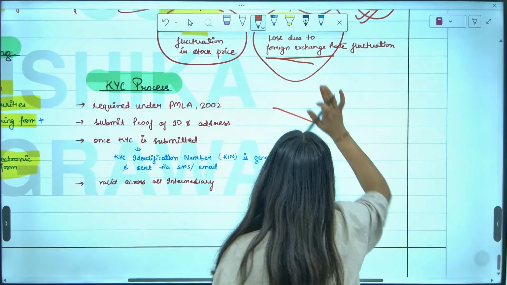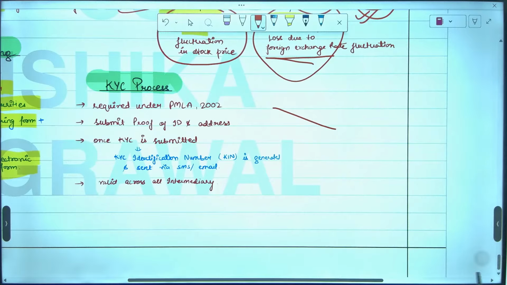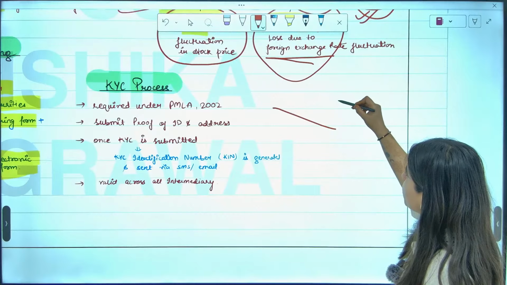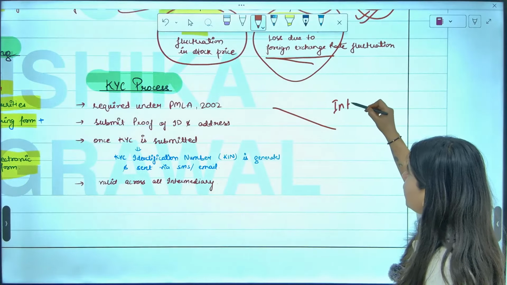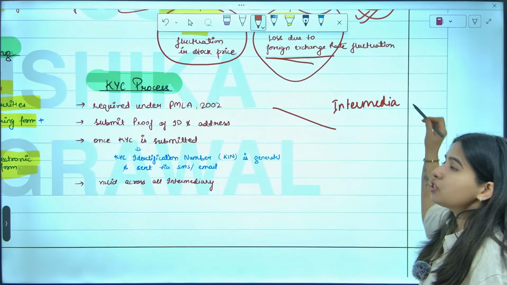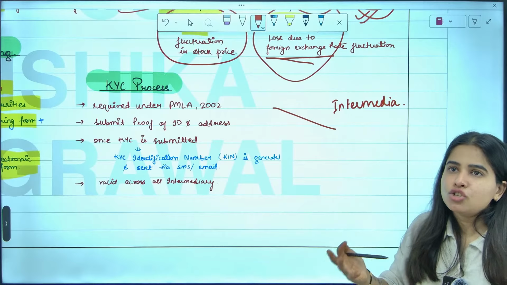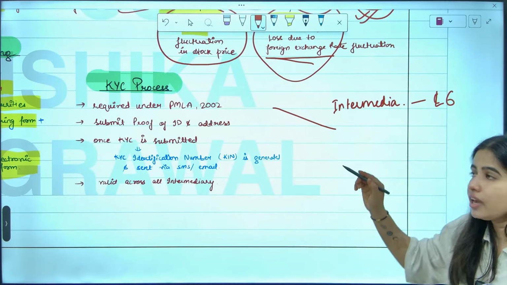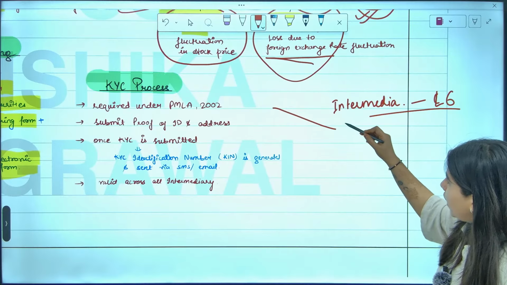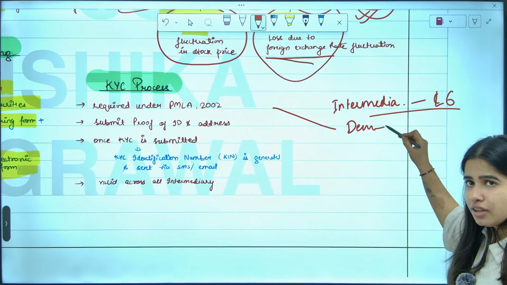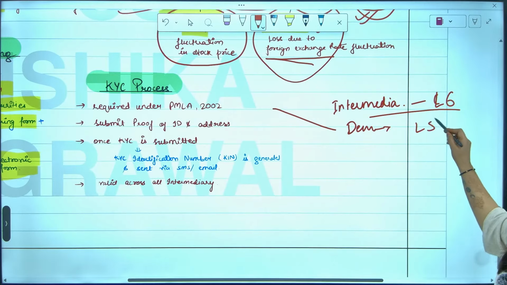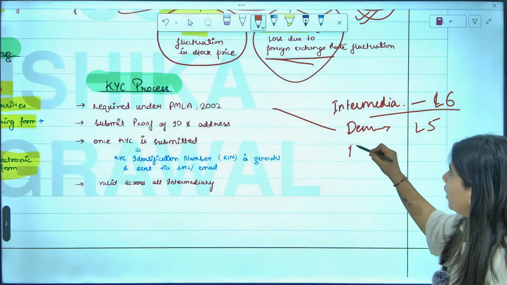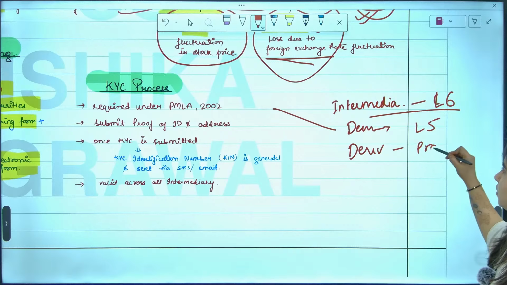I want to tell you that no topic is skipped. Why? Because there are some topics of intermediaries, like custodian, broker, CC, stock exchange, that will be covered in your lesson number 6, the intermediary chapter. There is also the topic of dematerialization that will be covered in your lesson number 5 anyway. And derivatives are covered in practical.